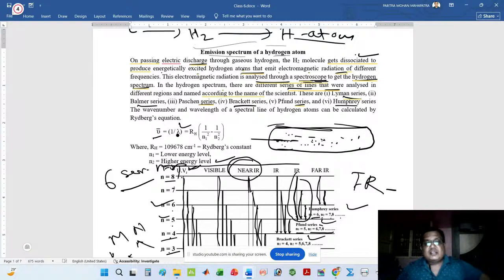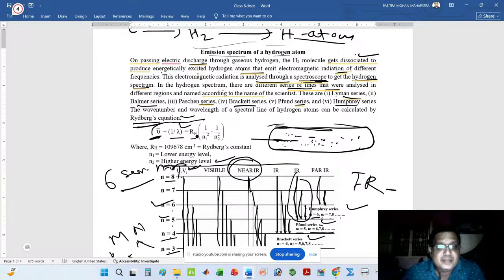For calculation of the wavelength and wave number, an equation is used, that is the Rydberg equation. By using the Rydberg equation, you can find out the wavelength and wave number of each ray. This is the formula: nu bar, that is the wave number, nu bar is equal to 1 by lambda is equal to RH into 1 by n1 square minus 1 by n2 square.